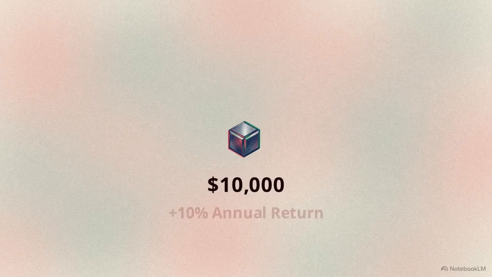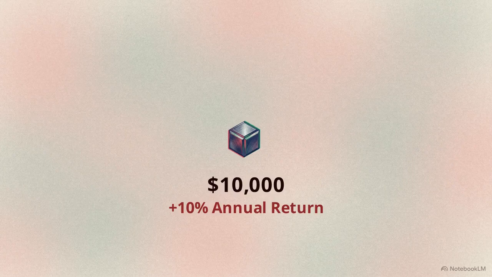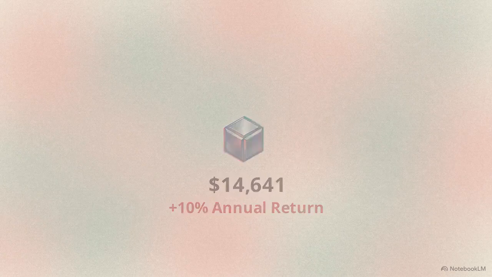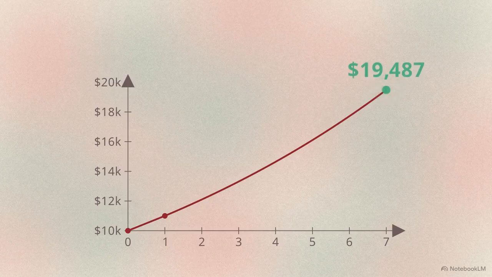Imagine a $10,000 initial investment with a 10% annual return. In year one, you earn $1,000. Reinvesting that grows your base to $11,000. Over 7 years, this compounding accelerates. Without adding new capital, the original amount nearly doubles to $19,487.